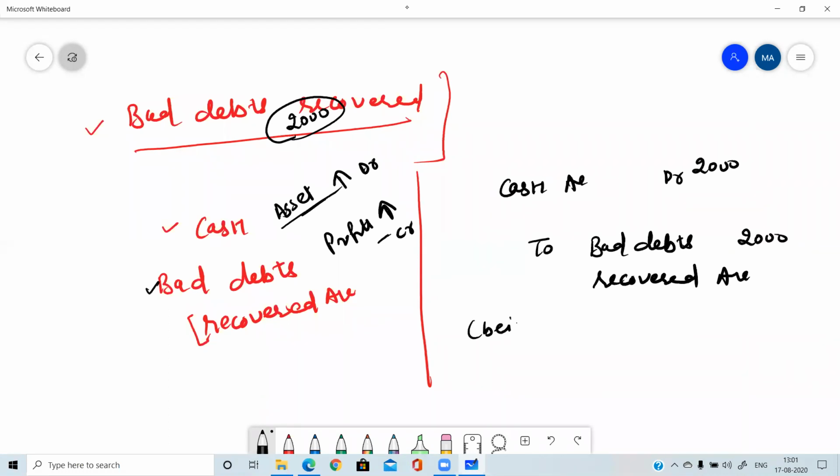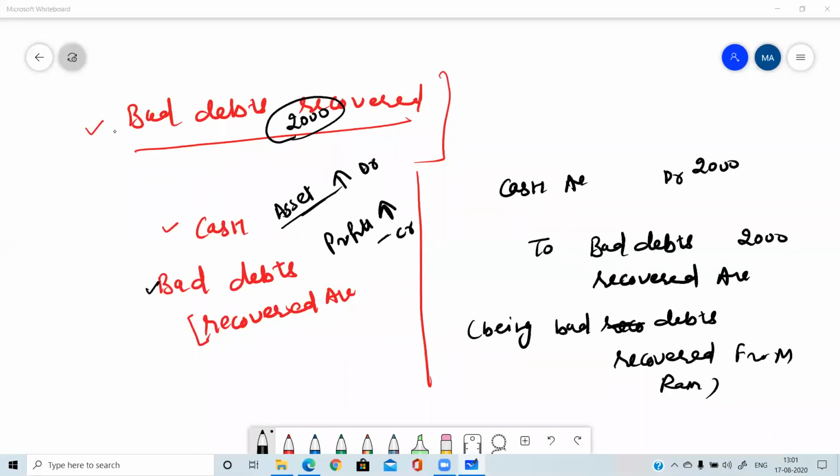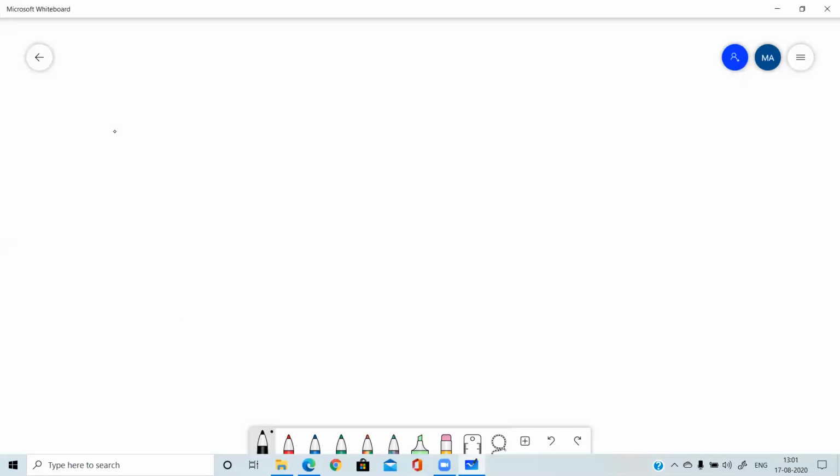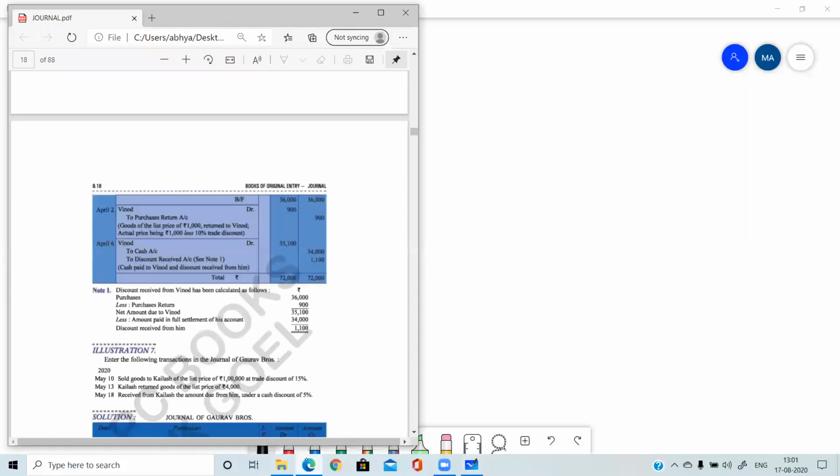Being bad debts recovered. Being bad debts recovered from, and you can write the name of the person. It's up to you. If you want, you can write it, or if not, then you need not write. There is no hard and fast rule for narrations. Am I clear with this transaction? Please tell me. Yes, everyone, please tell me, am I clear? Yes, beta. So two special entries we have done.